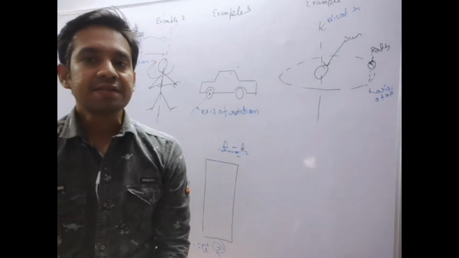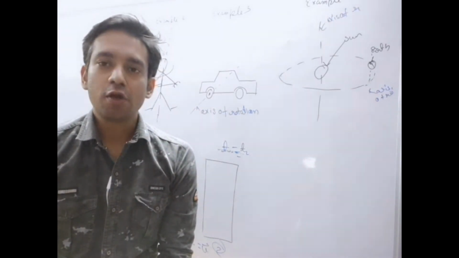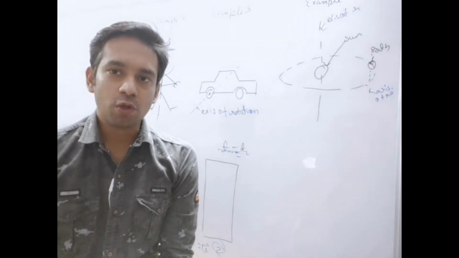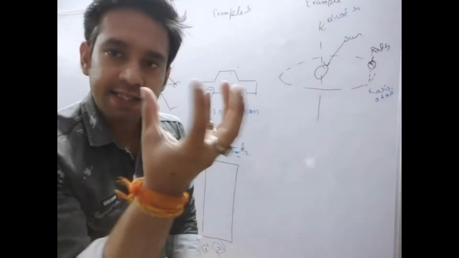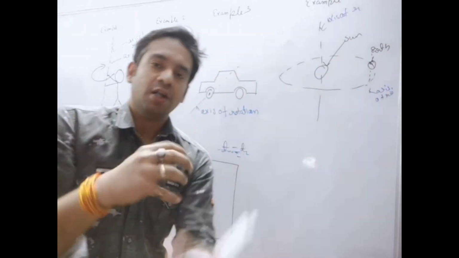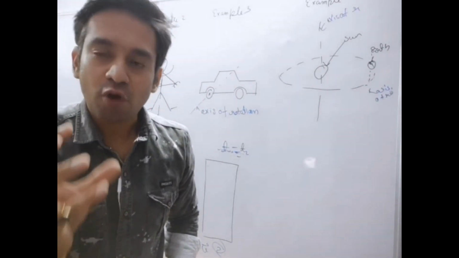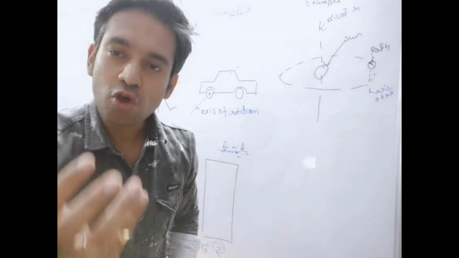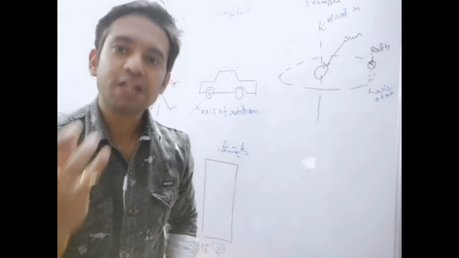Next example is from second or third grade. We study the rotation and revolution of Earth. So basically, what will it do? The Earth will rotate about its axis like this, and it also makes a revolution around the sun. We are not considering it elliptical for basic simplicity, and in order to understand the crude knowledge of rotation, we are just assuming that it is taking a circular path.